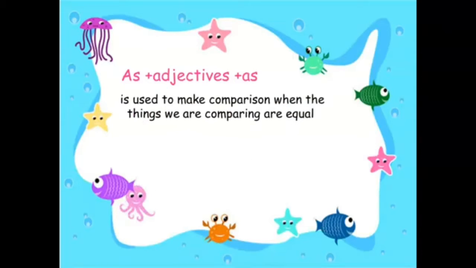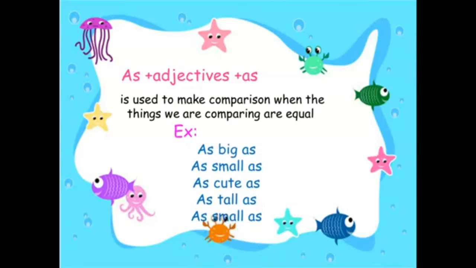Now, as plus adjective plus as is used to make comparison when the things we are comparing are equal. Okay? Now, let me give you examples.